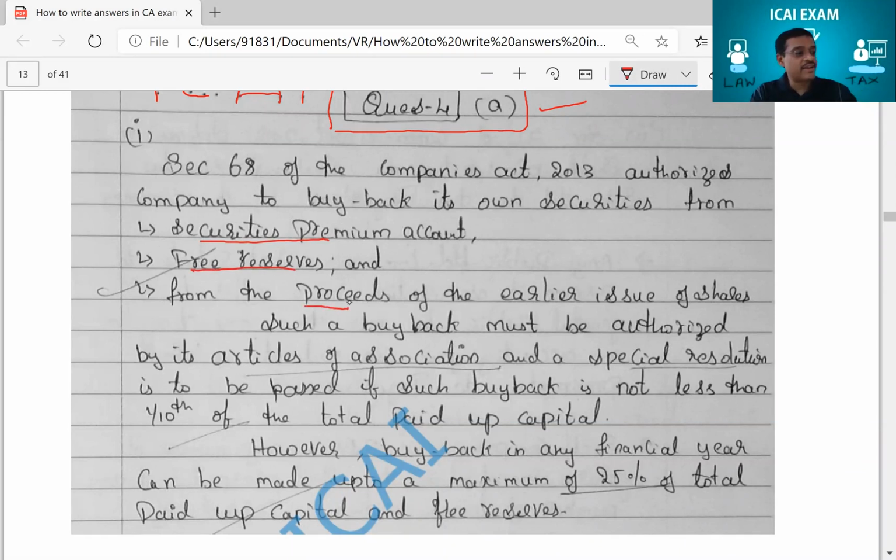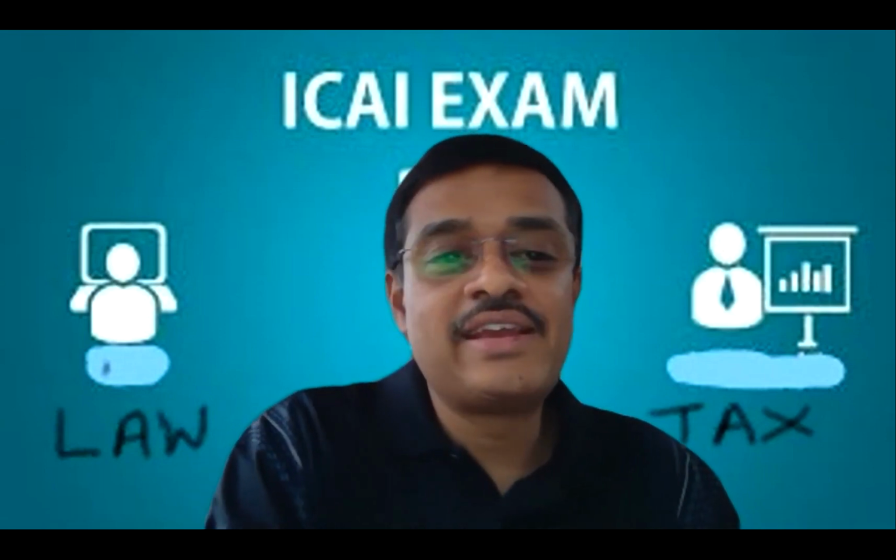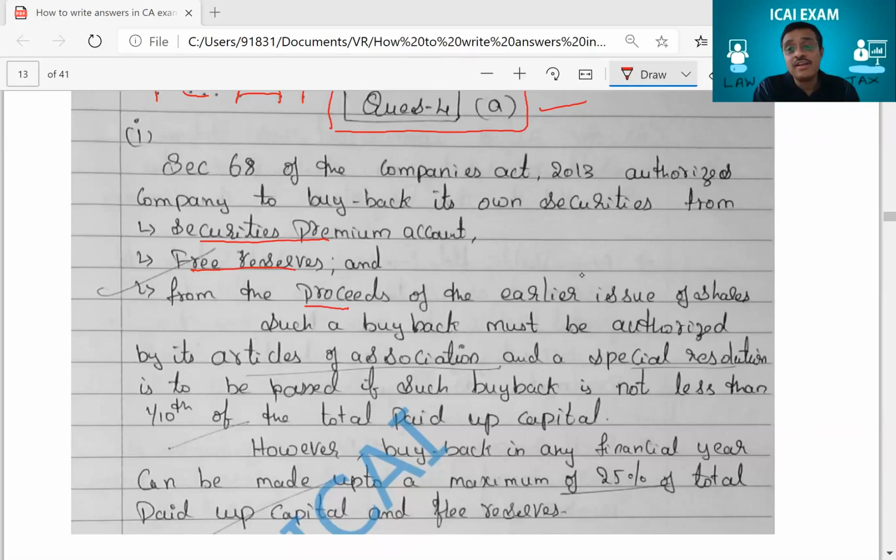Now, again, if you see here in this answer also, I told you that most of the times the examiner may overlook your mistakes. If you see, there was a mistake here also. What was the mistake he has done here? He has written proceeds of earlier issue. Actually, you cannot use proceeds of earlier issue. The answer should be from the proceeds of other than the earlier issue. You see, it should be other than the earlier issue. Earlier issues could not be used.